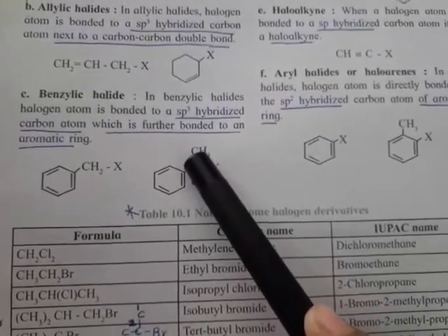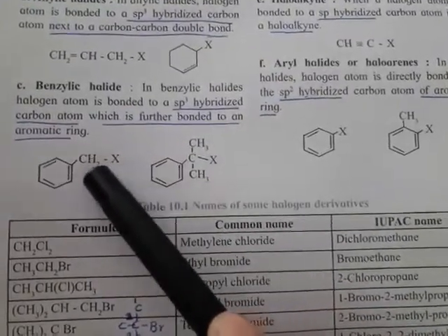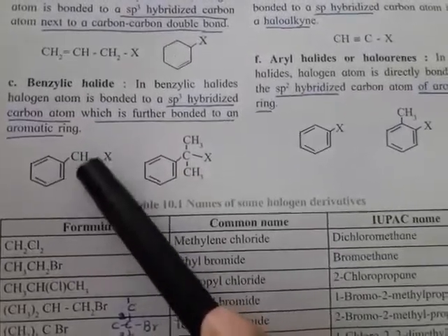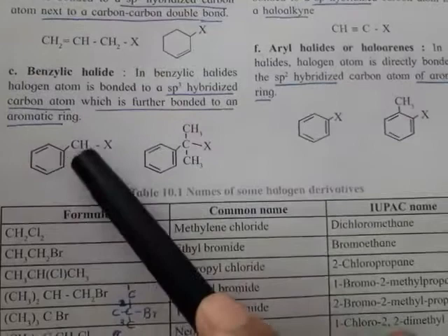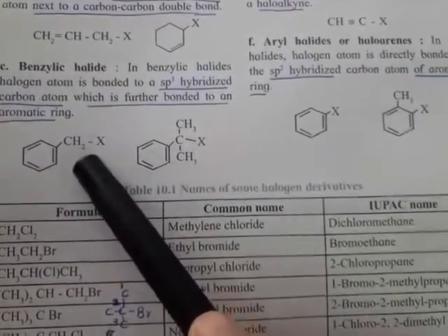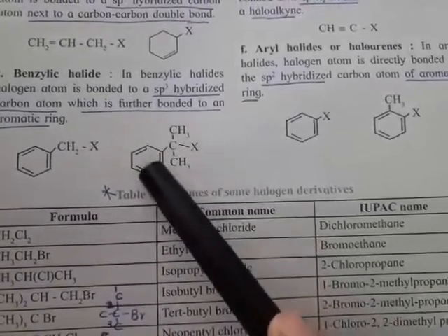Benzylic halide is a halide in which the halogen atom is attached to a benzylic carbon. And what is a benzylic carbon? The carbon directly attached to the benzene ring. See this structure: benzene ring attached to one CH2 group, and the halogen is attached to this carbon. Similarly, this halogen is attached to this carbon, which is directly attached to the benzene ring.